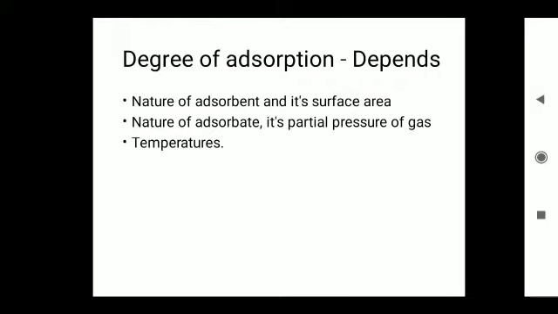The degree of absorption mainly depends on the nature of absorbent and its surface area, nature of absorbate and its partial pressure of gas, and temperature.